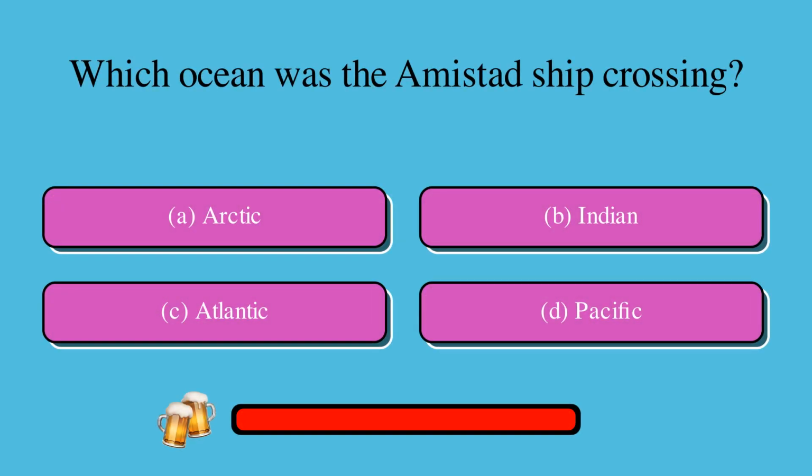Which ocean was the Amistad ship crossing? Is it A, Arctic, B, Indian, C, Atlantic, or D, Pacific? The correct answer is C, Atlantic.